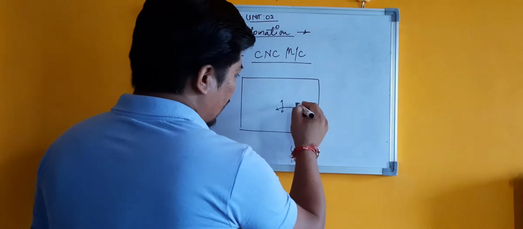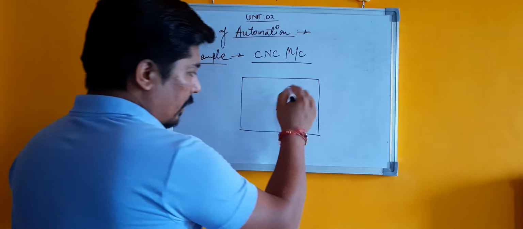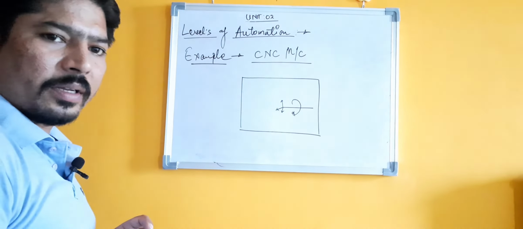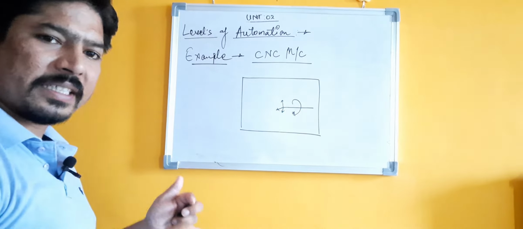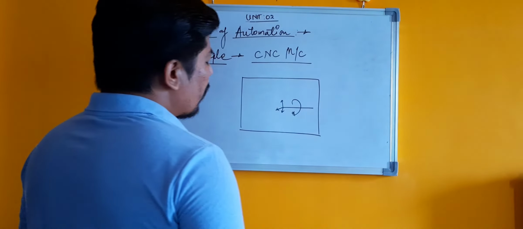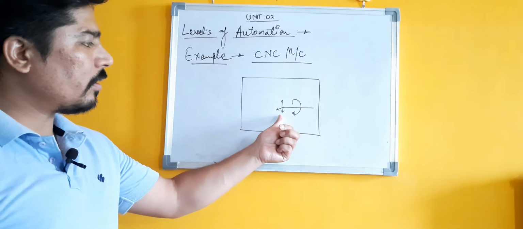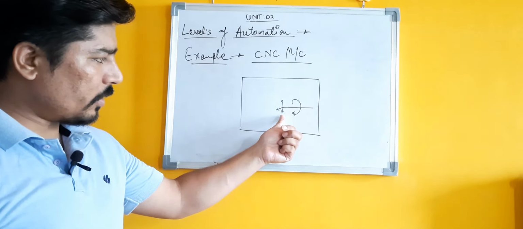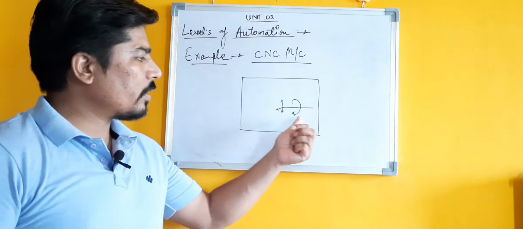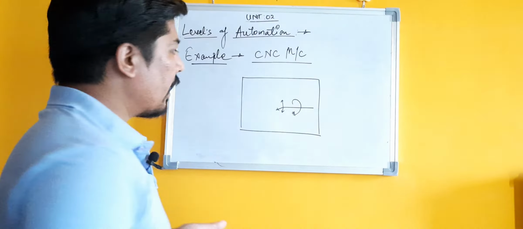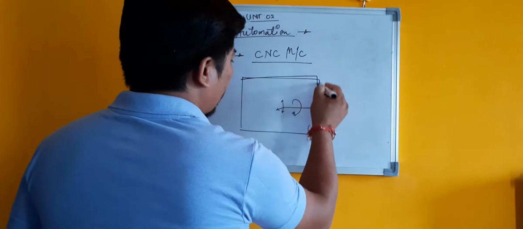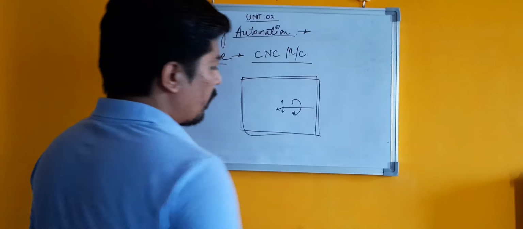This is the rotation of that particular CNC tool post or turret. One is your CNC tool post, this is your CNC axis, and another is your complete machine.